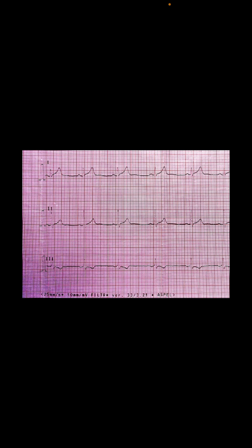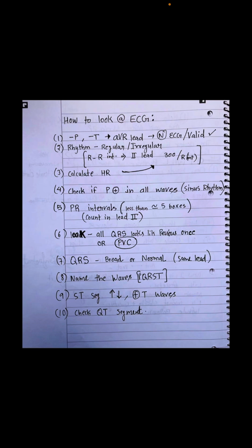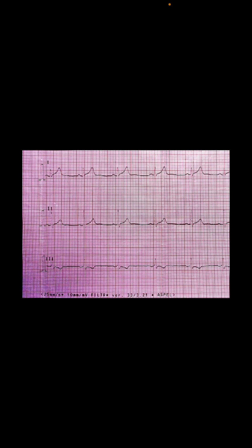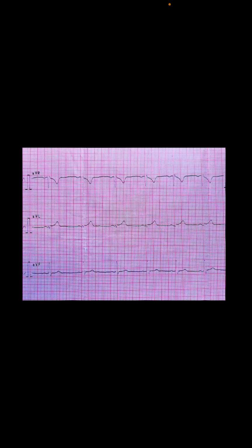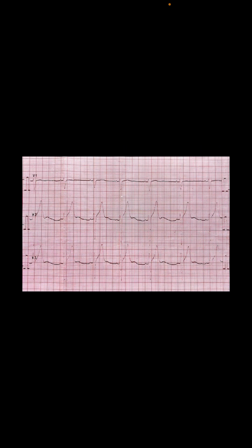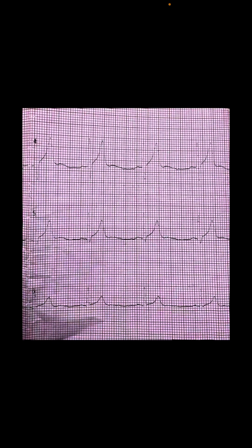This is my ECG. You can use your skills on how to look at the ECG, and you have a chance to check how my heart is beating exactly. This is leads 1, 2, 3, AVR, AVL, AVF. This is V1, V2, V3. This is V4, V5 and V6.